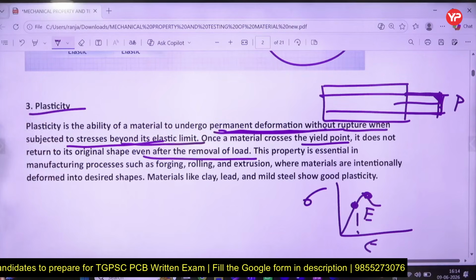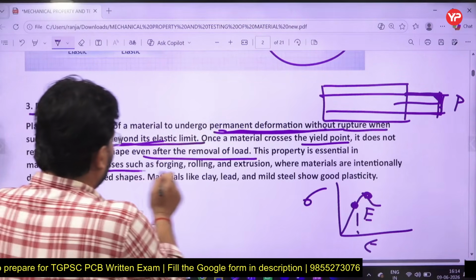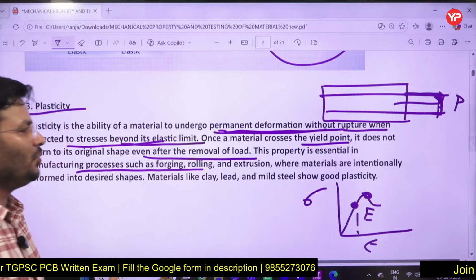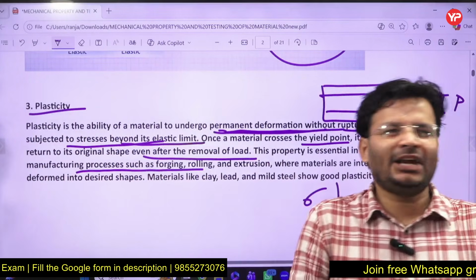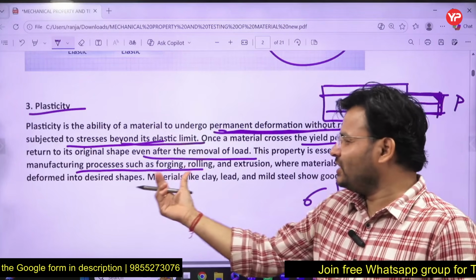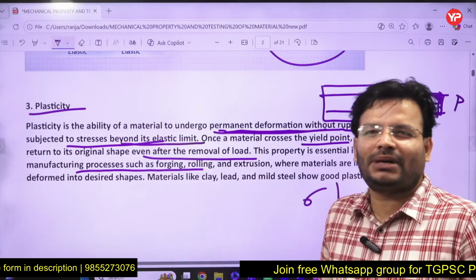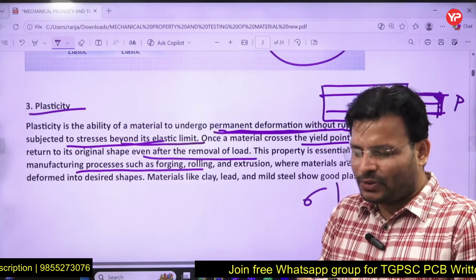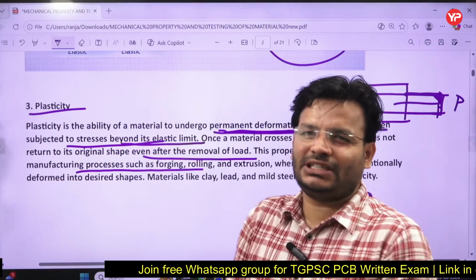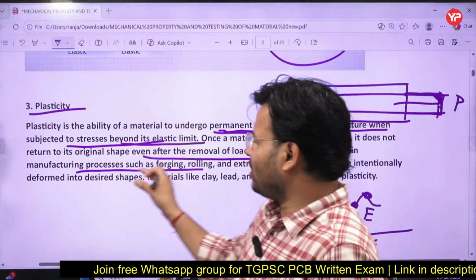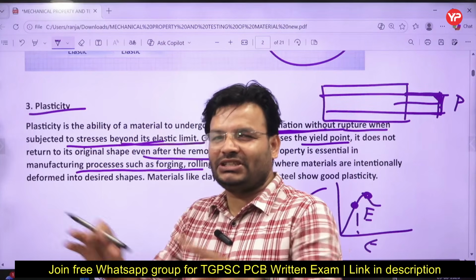And yes, this property is important in the case of forging, rolling, extrusion, which are all mechanical processes. People are well aware of forging, rolling and extrusion. Forging is what, my dear friends? Forging means metal forming, where you have some metal and you have to change its shape and size.